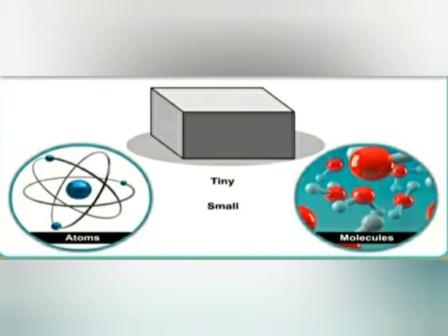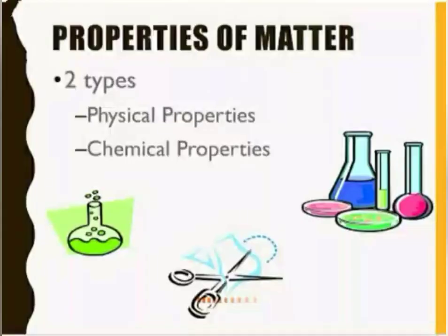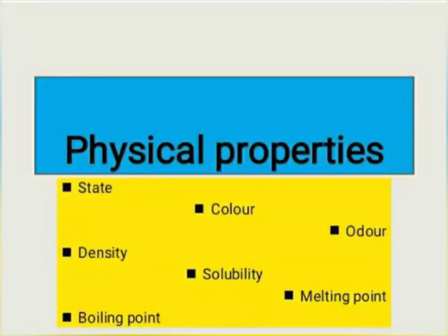All the materials are made up of matter. But what is matter made up of? Matter is made up of tiny particles called molecules, sometimes called atoms or ions. Properties of matter. One kind of matter can be distinguished from another by physical and chemical properties. Physical properties of matter include state, color, odor, density, solubility, melting point and boiling point.